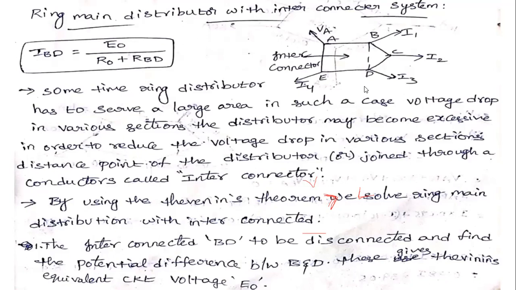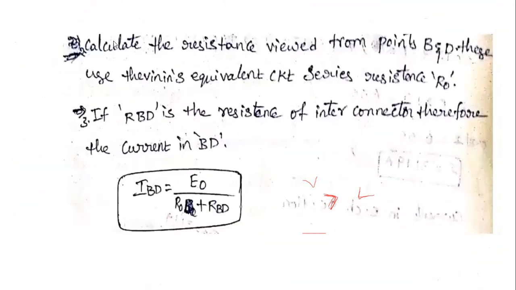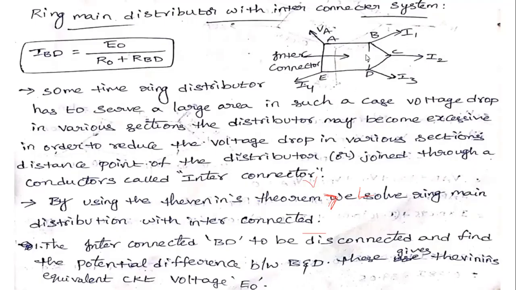This gives the Thevenin's equivalent voltage, that is E naught. This is the first step. Next, what is the second step? Calculate the resistance viewed from the points B and D, that is, calculate the resistance when we are viewing the B to D points.